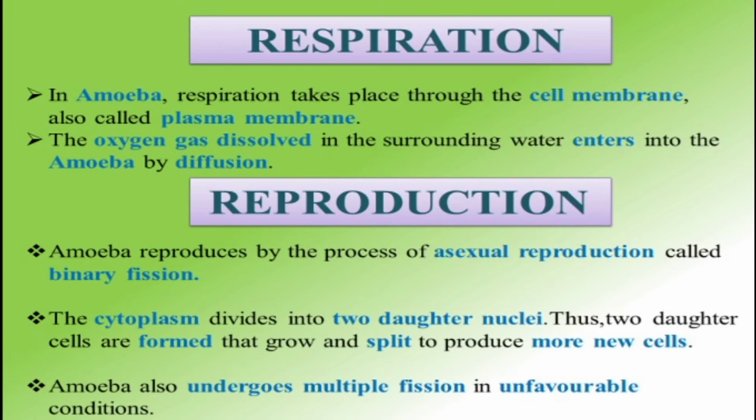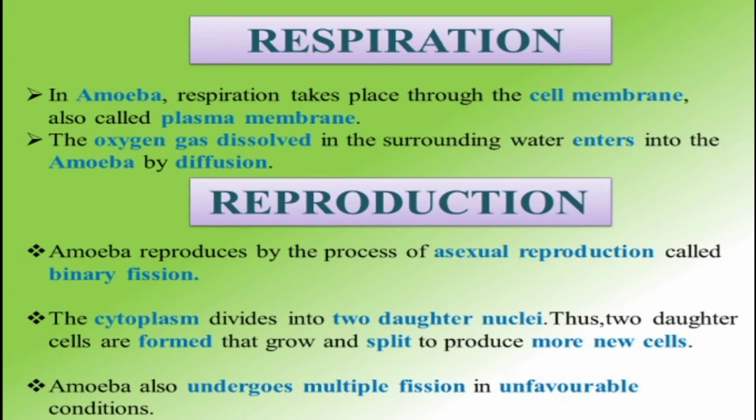And reproduction. Amoeba reproduces by the process of asexual reproduction called binary fission. Already we discussed this in the last class. Binary fission means the single parent divides into two daughter cells. The nucleus and cytoplasm divide into two daughter nuclei.